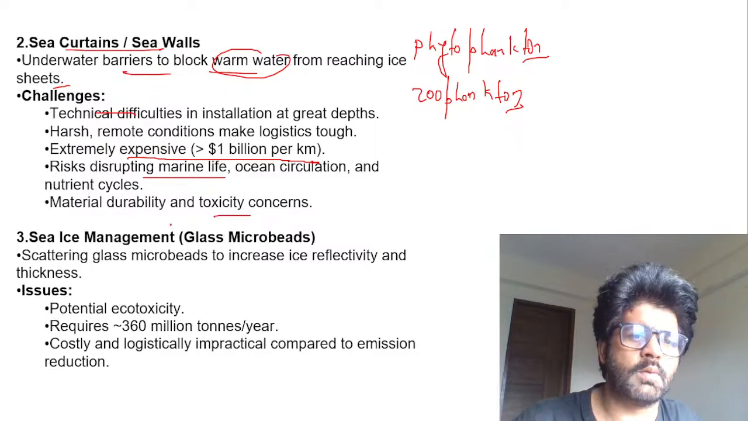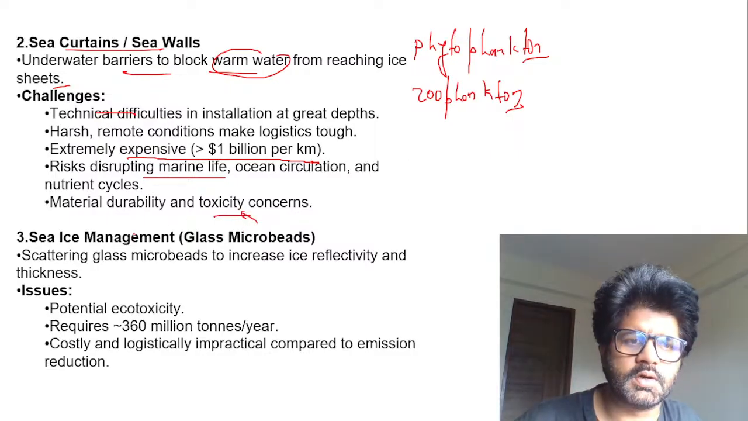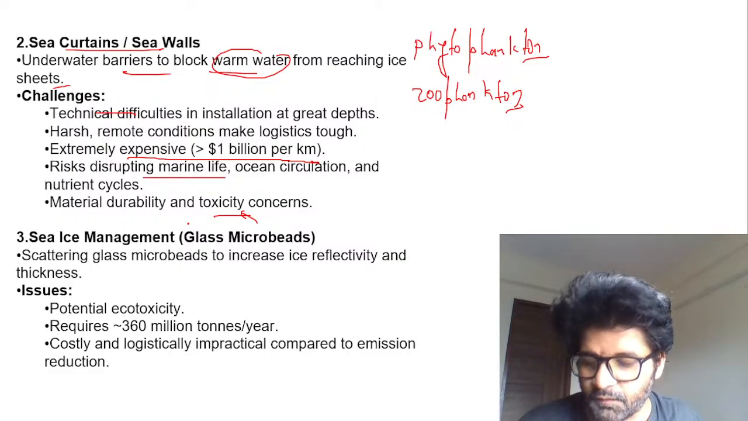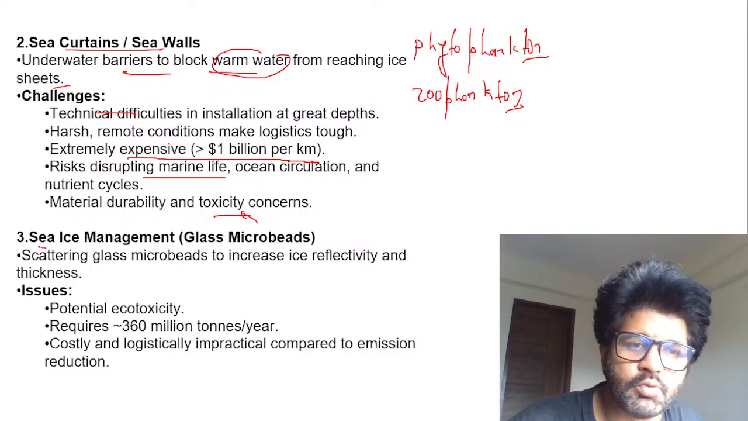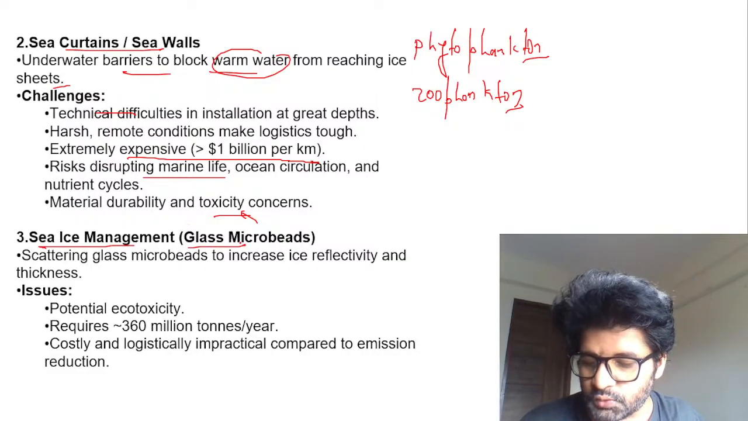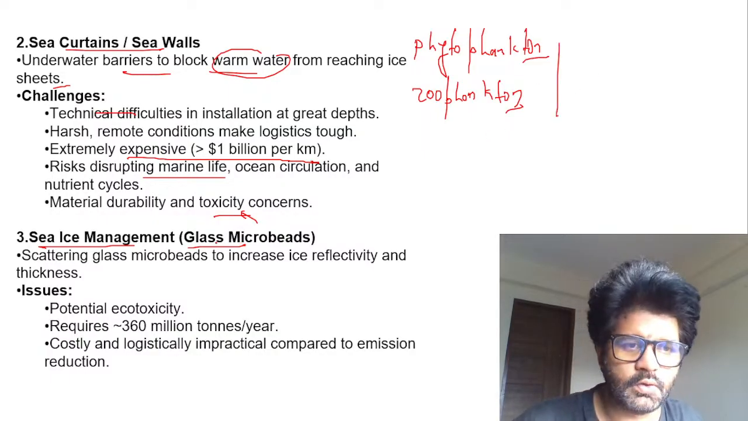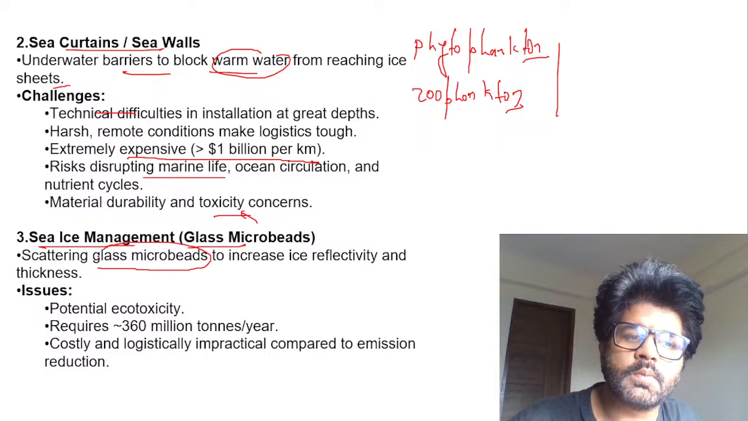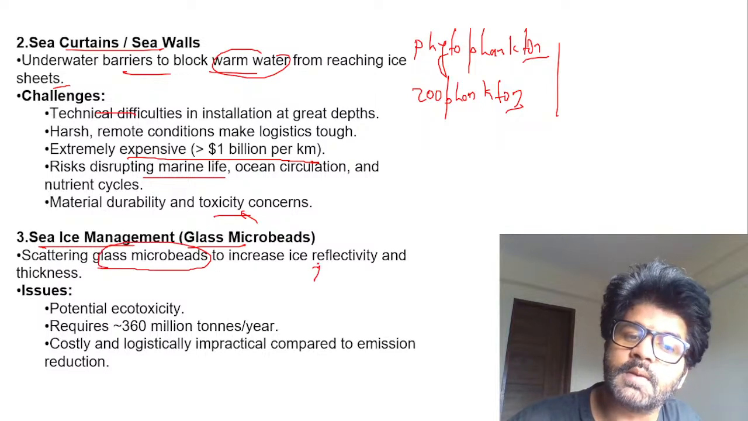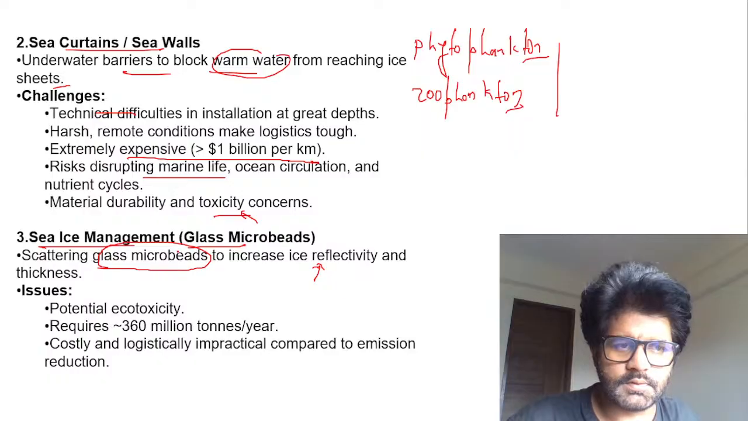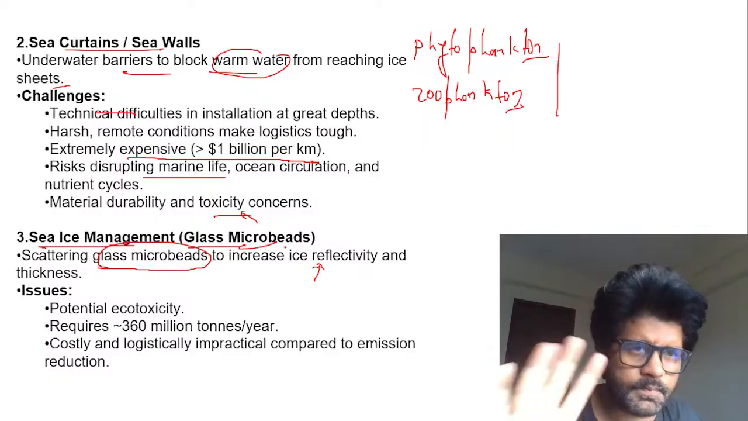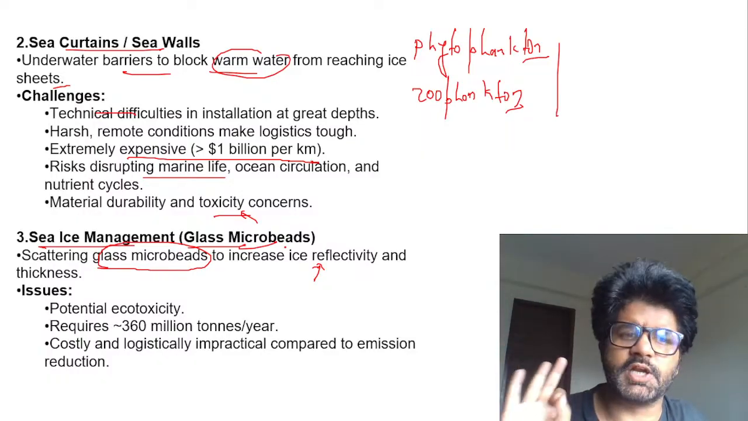Then toxicity, how much it will pollute the water, and whether the material will sustain for a longer period of time or not. Sea ice movement, glass microbits. So we have discussed already that ice has a higher amount of albedo. If you scatter glass microbits onto ice, it will increase the albedo furthermore. So again, this is one method, glass microbits. I will tell you, you will understand which are the methods which are important.